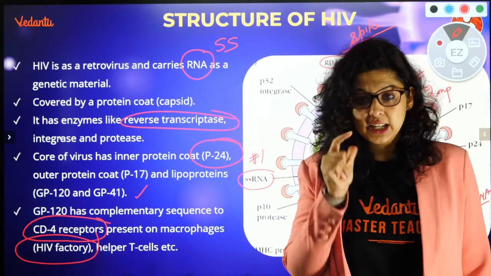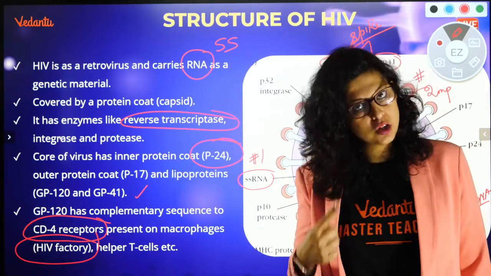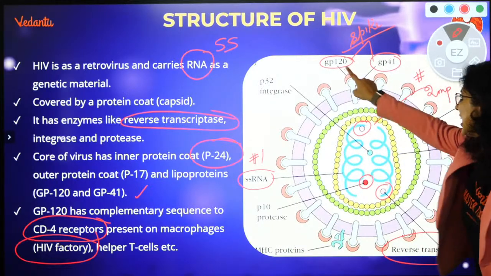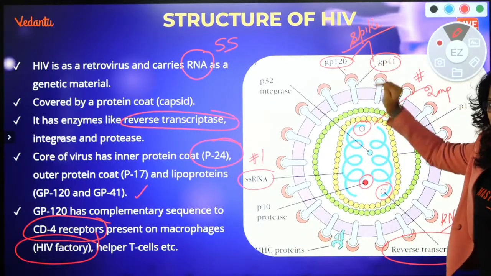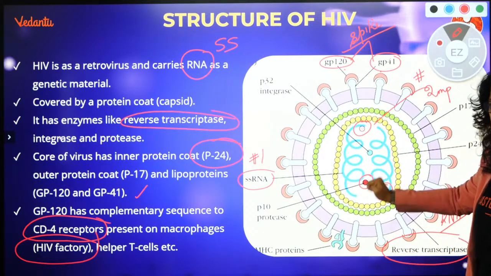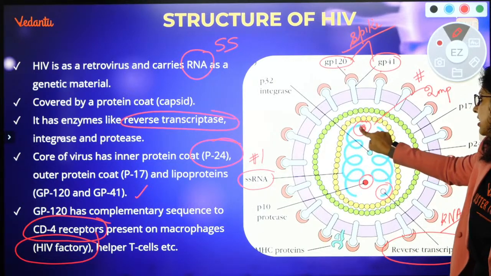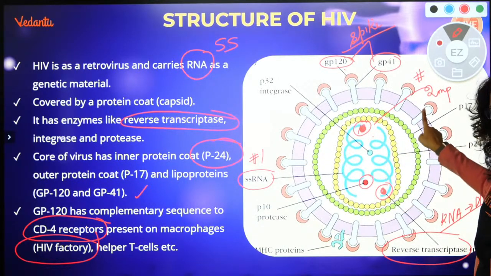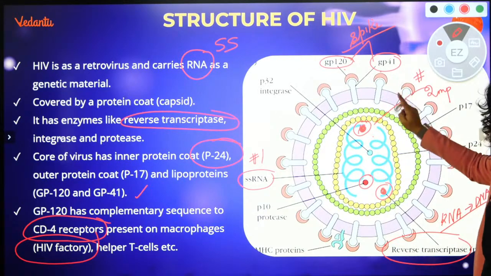P24 and P17. Inner protein P24, outer protein P17. What are the two glycoprotein spikes? GP120, GP41. How many RNA does it have? 2. Single stranded. What does it have attached to each single stranded RNA? It has reverse transcriptase. What are the lipoproteins? Repeating for the 5th time. GP120, GP41.